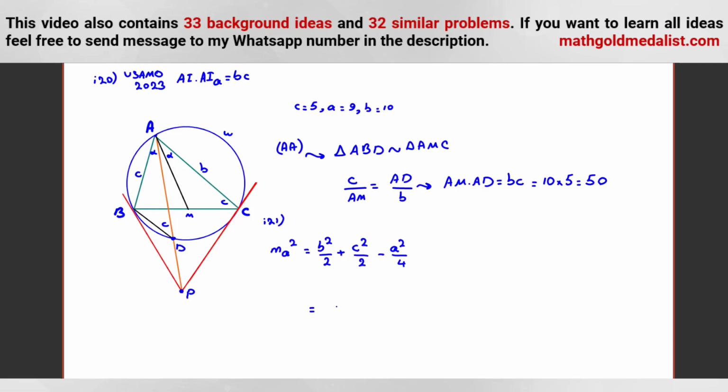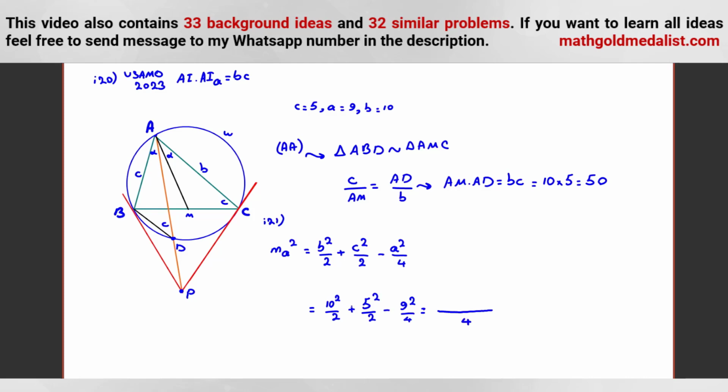So it will be what? B squared is 10 squared over 2 plus C squared over 2, 5 squared over 2 minus A squared over 4, 9 squared over 4. So it will be what? It will be 100 over 2 plus this plus this. Okay, so 100 over 2 is what? Is 50. 25 over 2, so let's use common denominator for all of them.